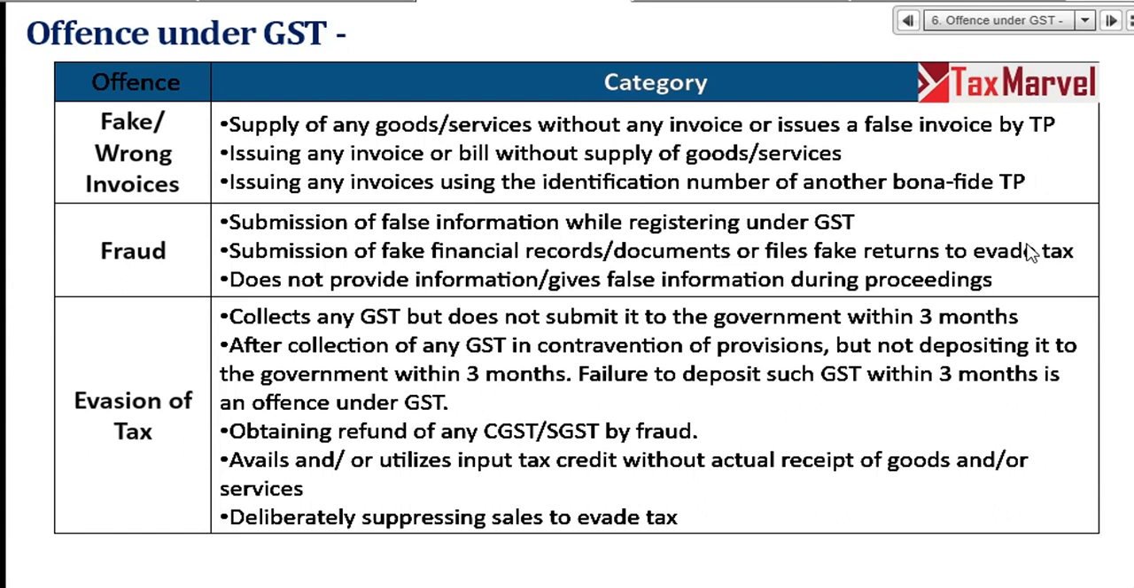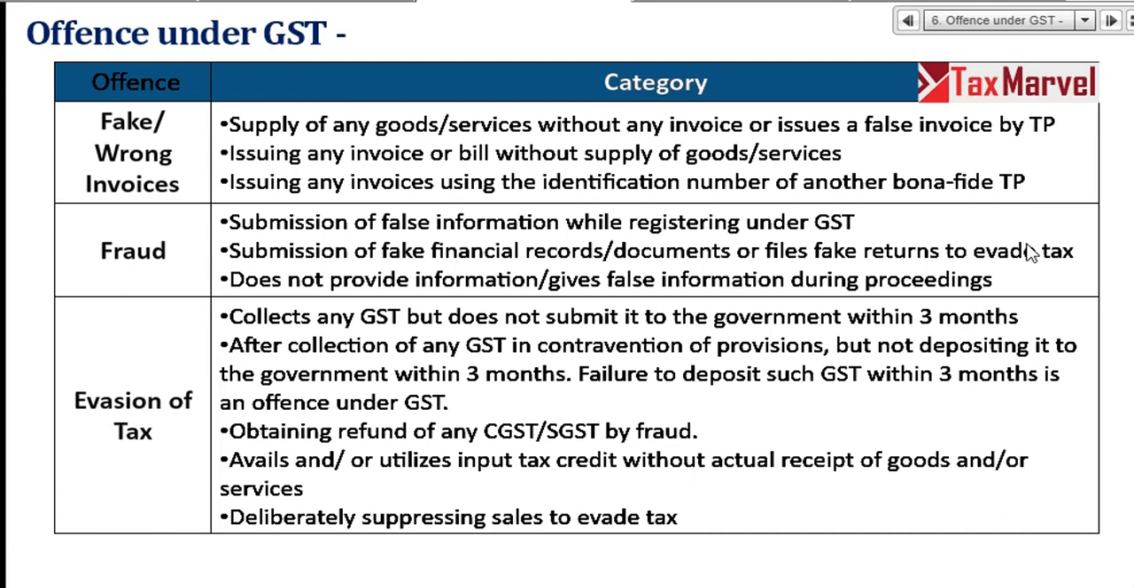Deliberately suppress sales to evade tax. It means physical sales are 10, but in the return I am reporting 8. How will you know? I am going to an electric shop. I have purchased a fan and he did not issue an invoice to me. On a paper he is just writing 5 fan, take it.